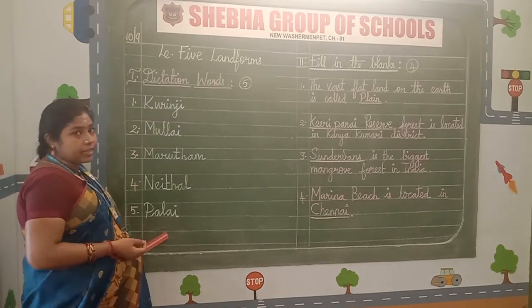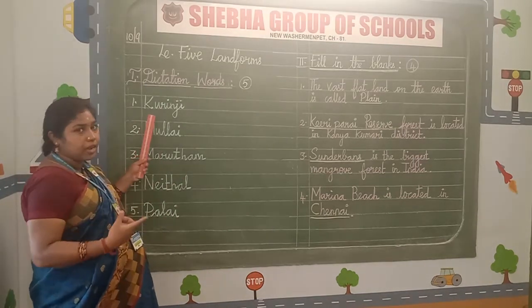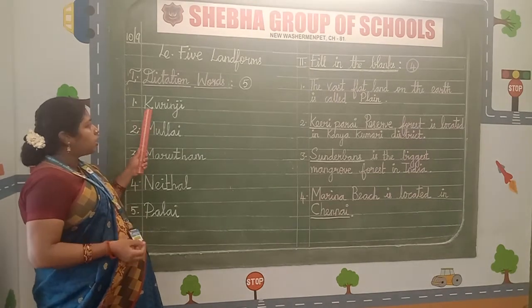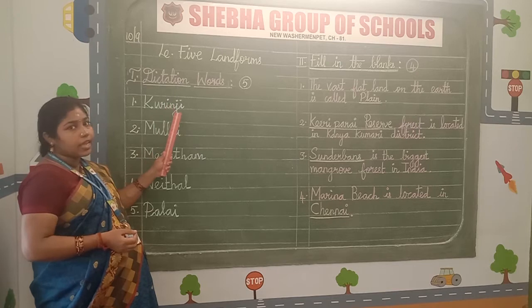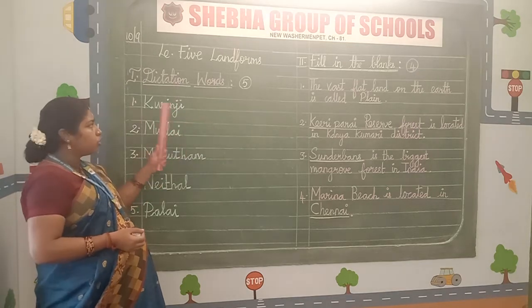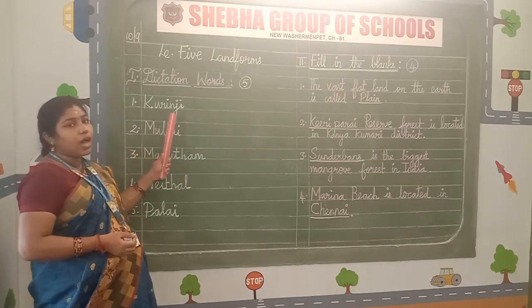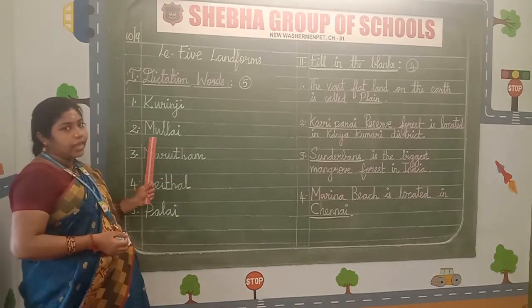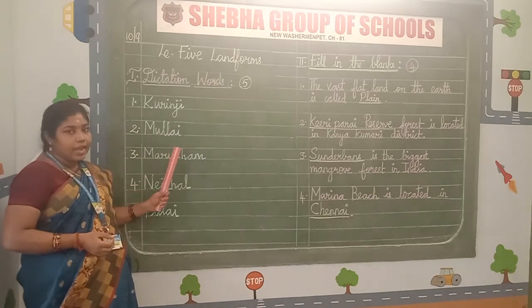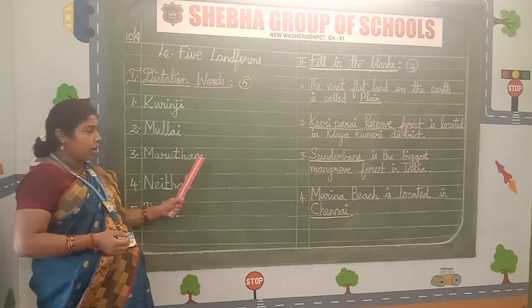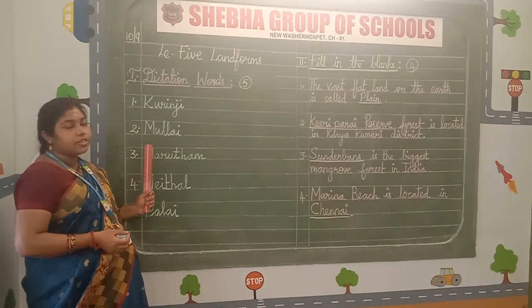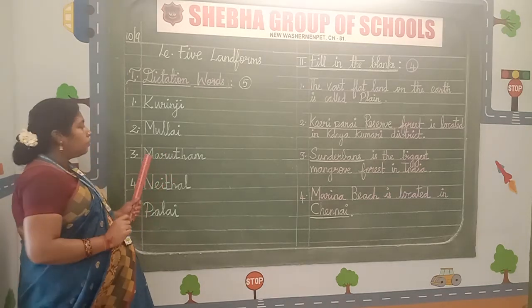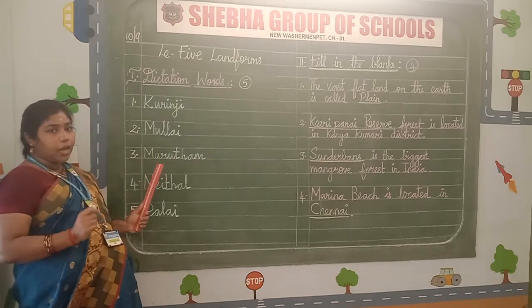After writing these words, just check the spelling. Come on, spell along with me. Kurunji, K-U-R-I-N-J-I. Mullai, M-U-L-L-A-I. Write neatly, children. The first letter should be in capital. Don't scribble.